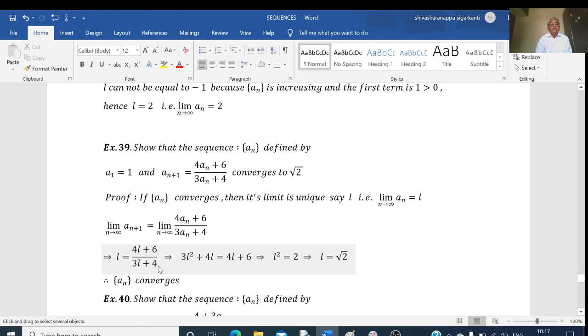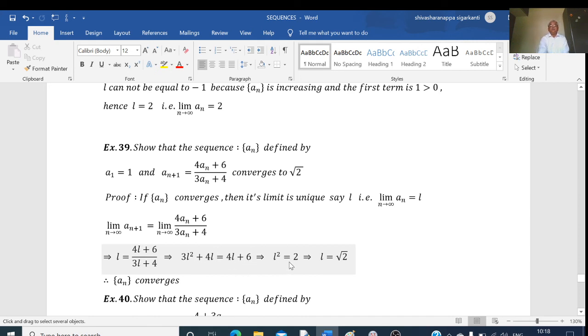Taking the cross multiplication and simplifying, we get 3L square plus 4L is equal to 4L plus 6. The 4L and 4L get cancelled, so 3L square is equal to 6, or L square is equal to 2.